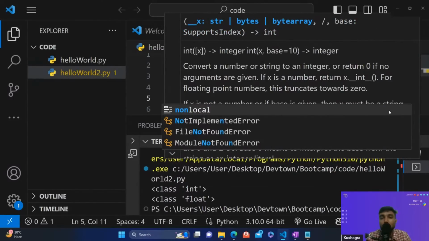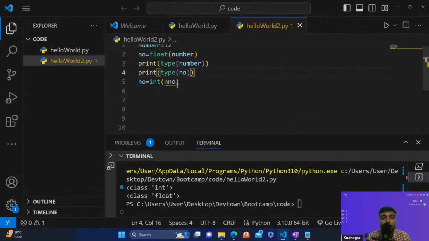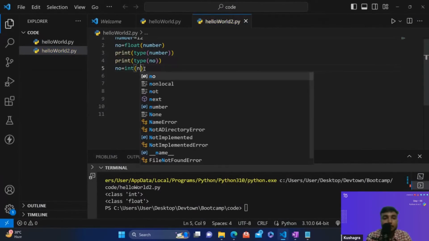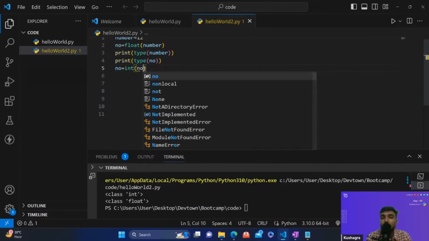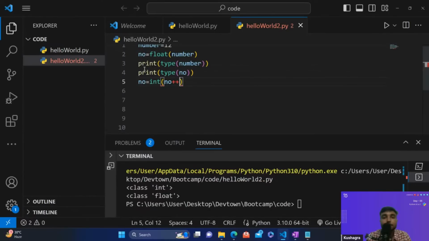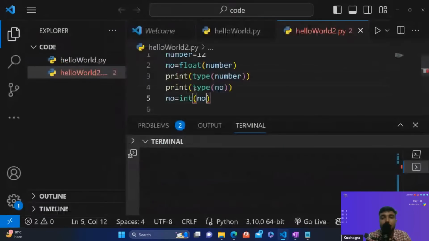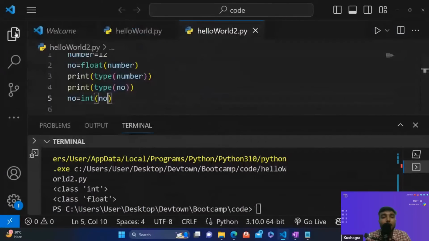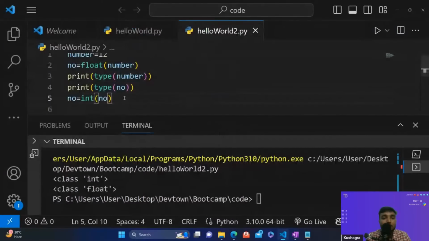Let me just zoom back a little bit. That's why I'm getting this. Okay, I can pass no like this. So this is how you can say it runs, and this is how it works. Let's just close this.